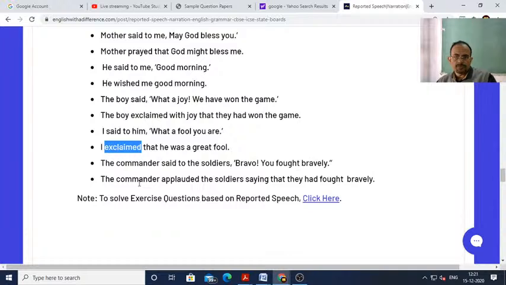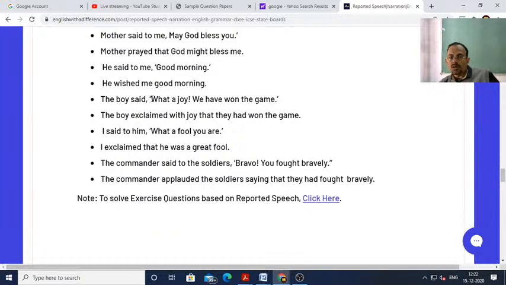So, dear students, for an exclamatory sentence or an imperative sentence, you need to change the reporting verb, and the direct speech part also you have to change in reported speech. So you've got to be a bit careful. Like, he said to me, "Good morning." Good morning is a wish. So, he wished me good morning.